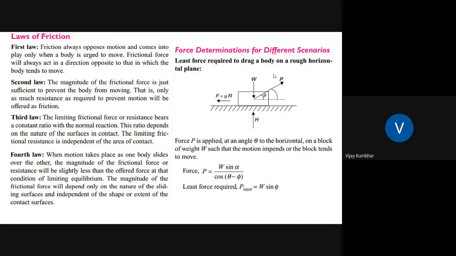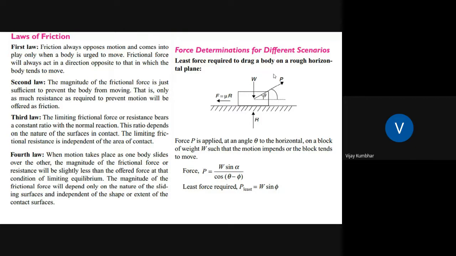The second law: the magnitude of the frictional force is just sufficient to prevent the body from moving. That is, only as much resistance as is required to prevent the motion will be offered by the friction. The third law: limiting frictional force bears a constant ratio to the normal reaction. This ratio depends on the nature of the surfaces in contact. The limiting frictional resistance is independent of the area of contact.